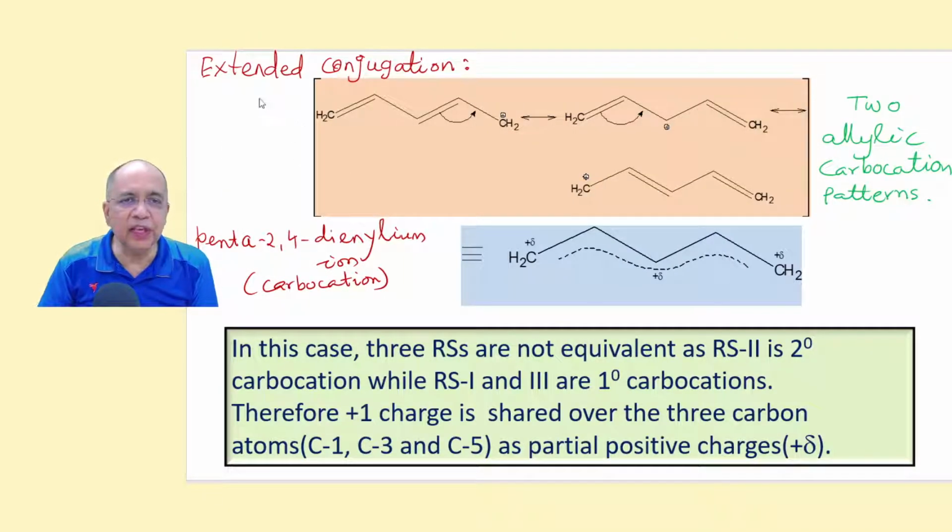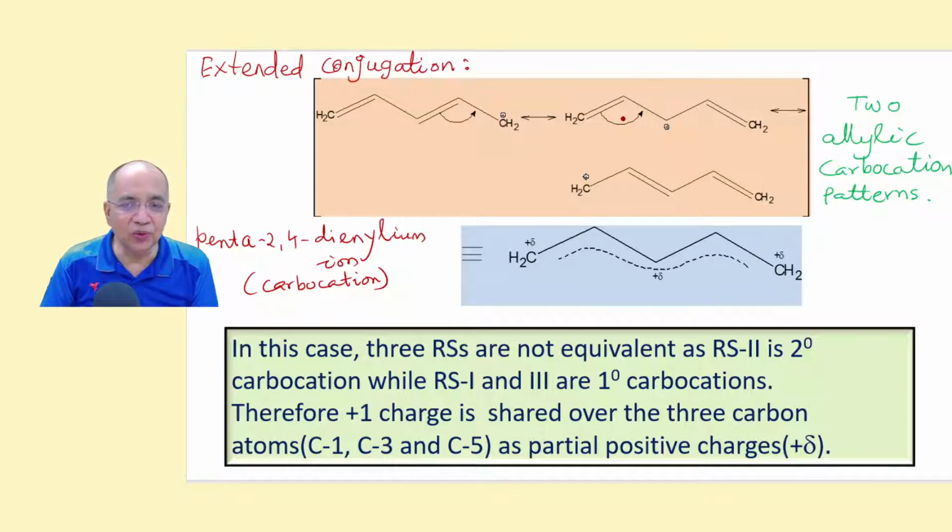Now there can be extended conjugation in the allylic carbocation pattern. Supposing here this is a plus charge, we identify this as the allylic carbocation pattern. Then once you draw, you show by a one curved arrow, and the positive charge comes here, here there is a double bond, then immediately you are looking at another allylic carbocation system.